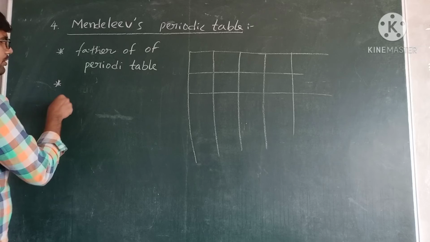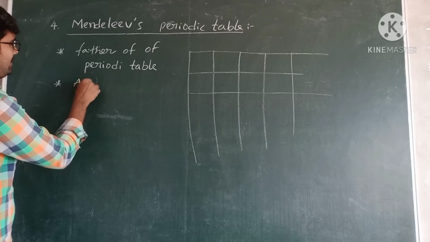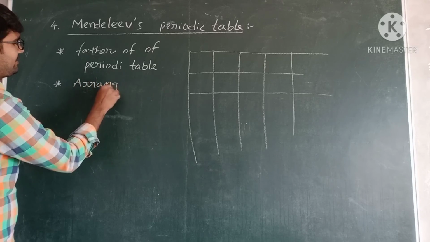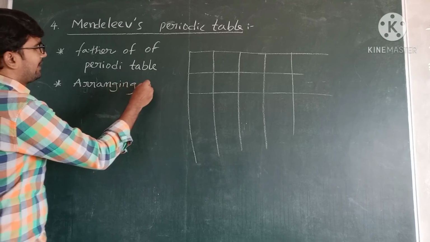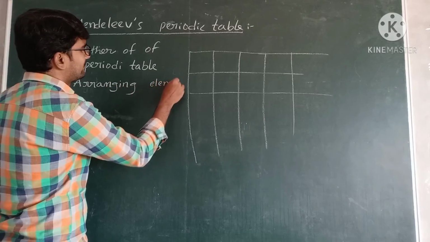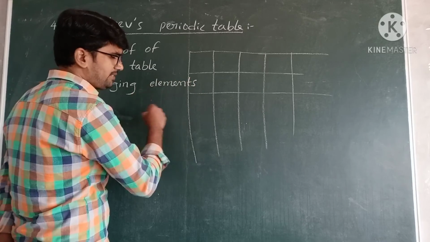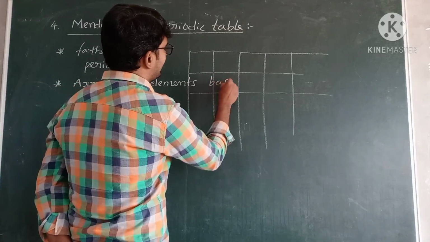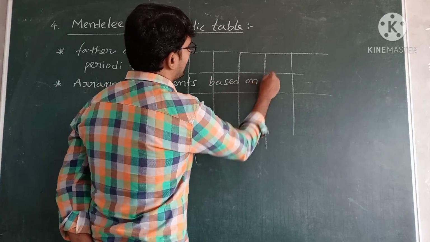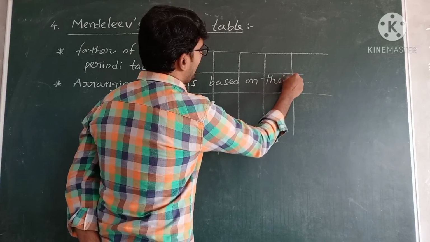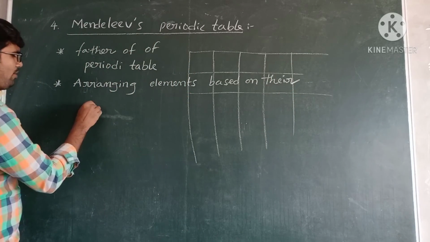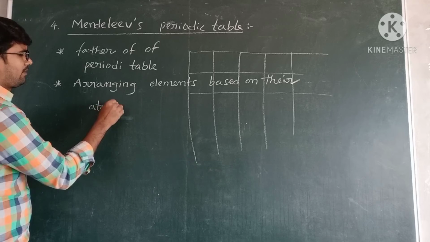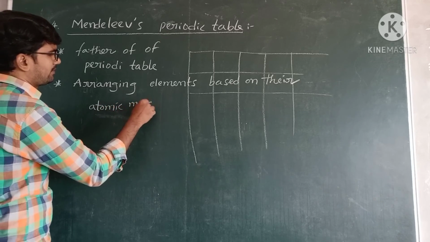He also arranged elements based on their atomic masses.